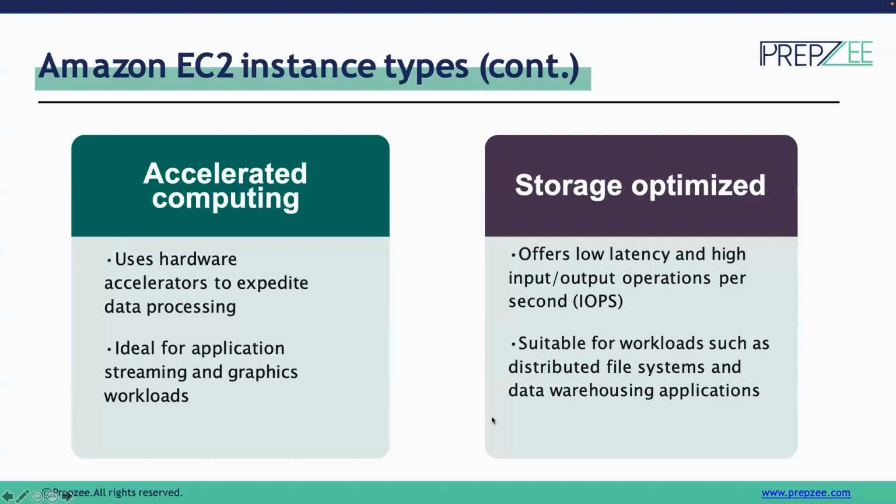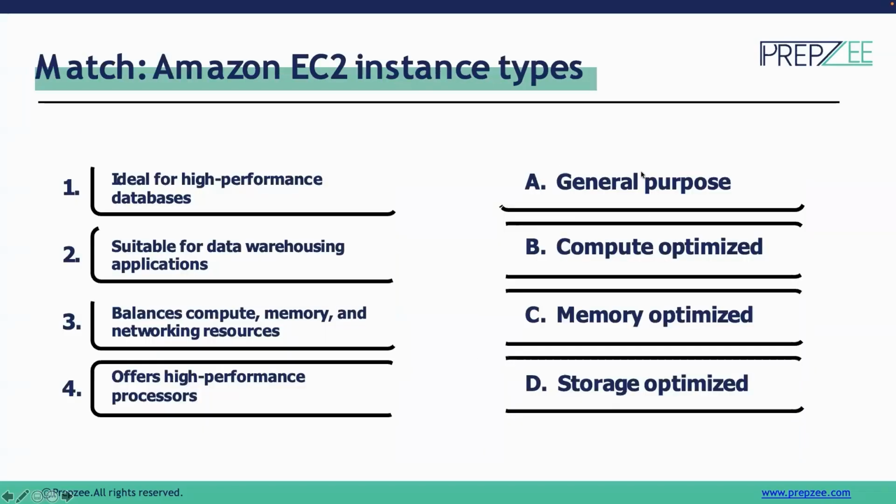Now, depending upon the requirement, we can choose. For example, if we are going to create high performance databases, there we can go for memory optimized instances, as a part of match the following. If you want suitable data warehousing applications, where we need a good amount of storage, we can go for storage optimized. Then for balancing computation, memory, and networking, which is like having jack of all trades, general purpose is going to be really helpful. And a high performance processor is what is going to be given by the compute optimized instances. That is what we have to match.